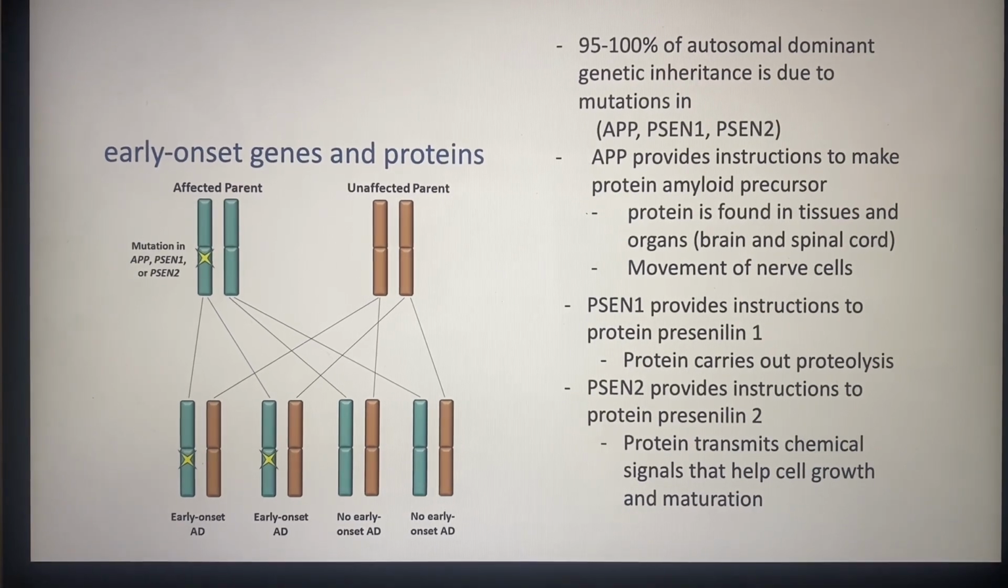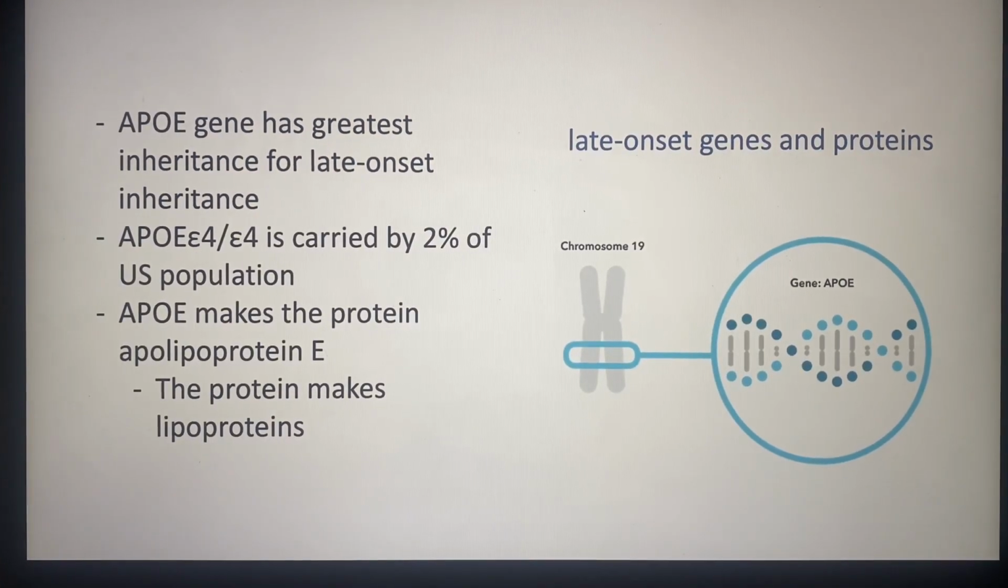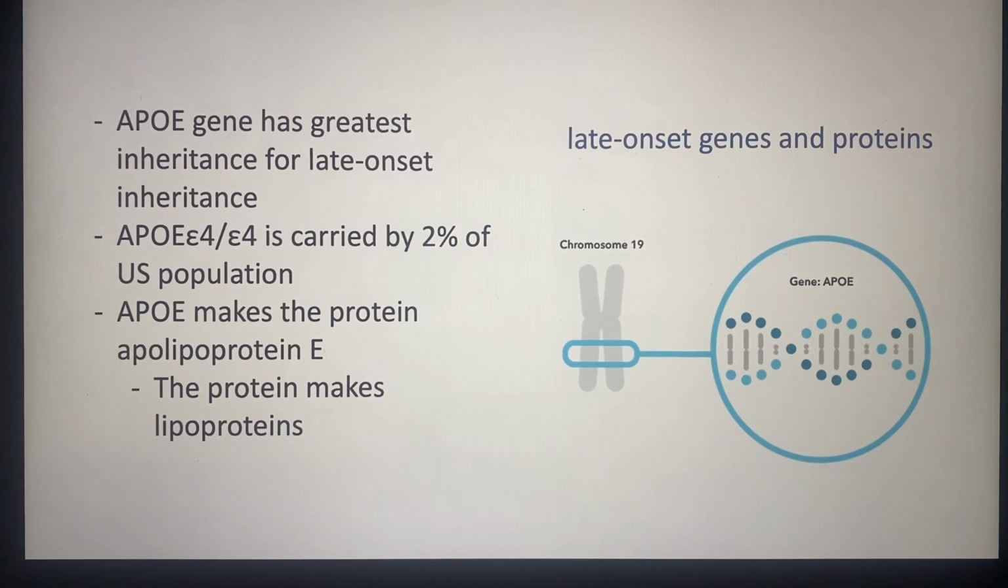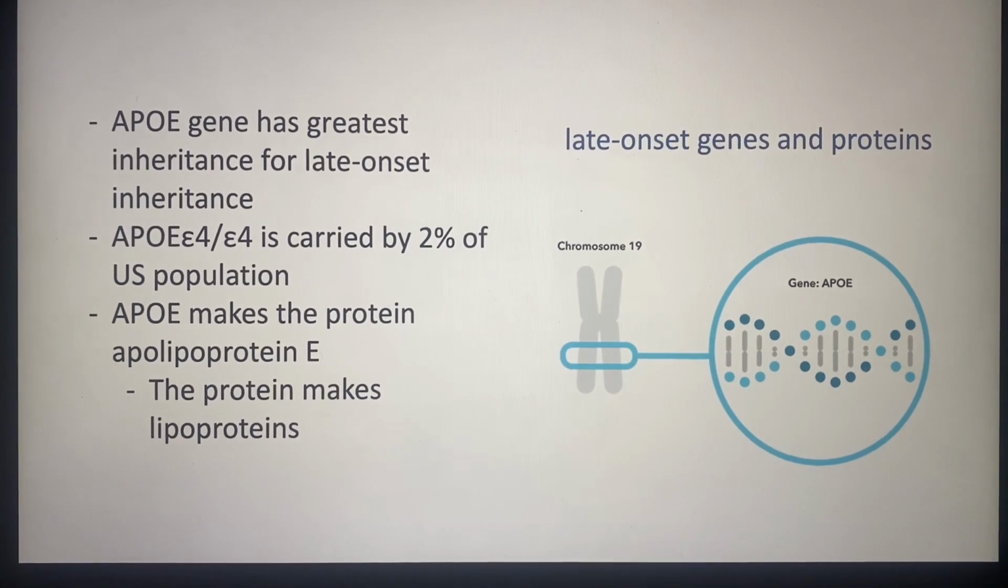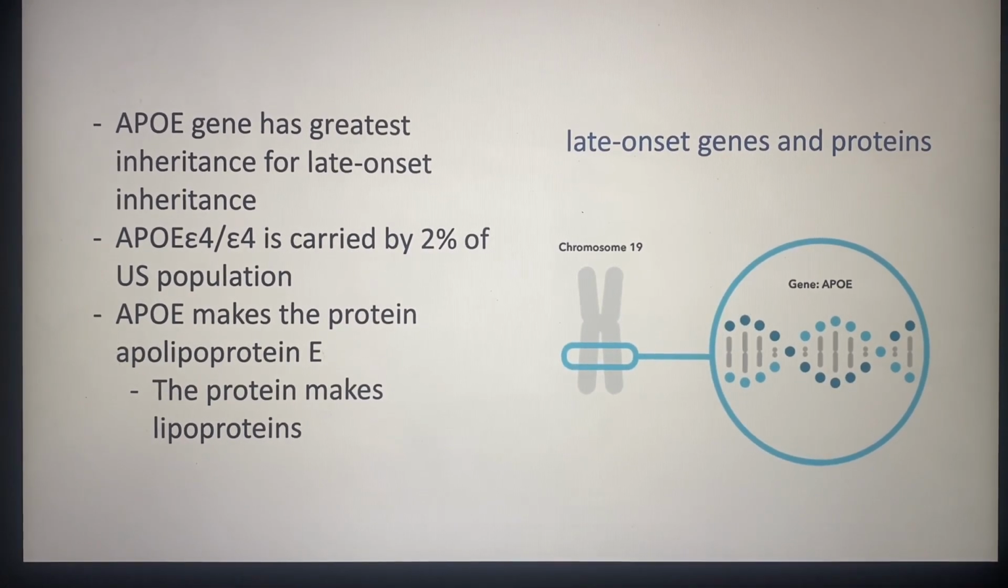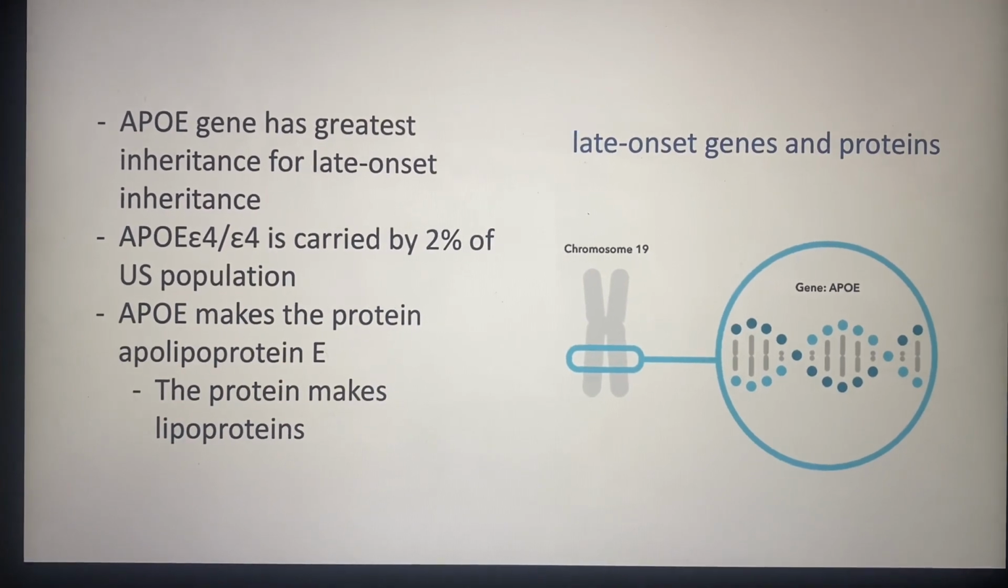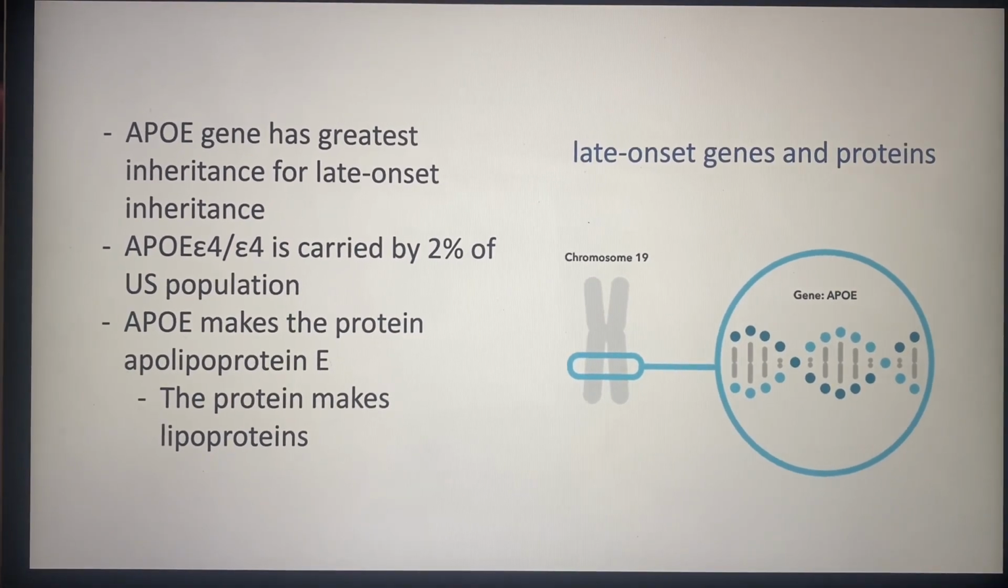The APOE gene has the greatest inheritance with late onset Alzheimer's. This is specific for the E4 allele. The APOE gene makes the protein apolipoprotein E, and this protein makes lipoproteins that package cholesterol to carry it within the bloodstream.